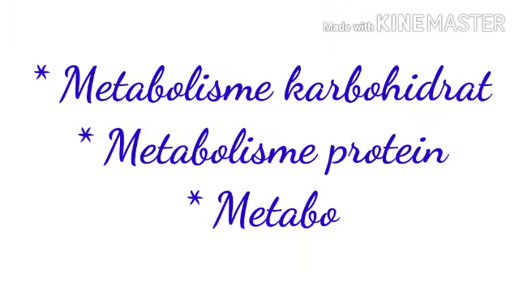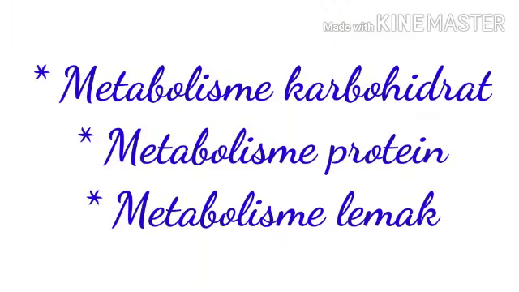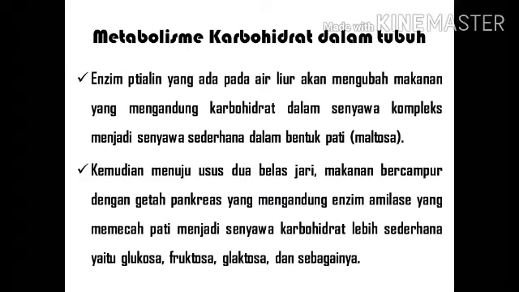We will discuss metabolism in our body, including carbohydrates, protein, and fat. The first, metabolism of carbohydrates in our body. The ptyalin enzyme present in saliva will convert foods containing carbohydrates in complex compounds into simple compounds in the form of starch or maltose.